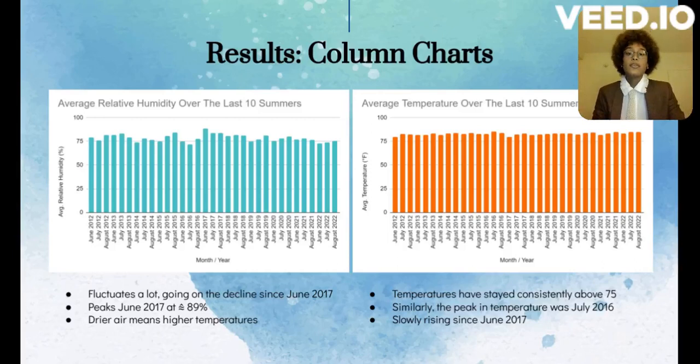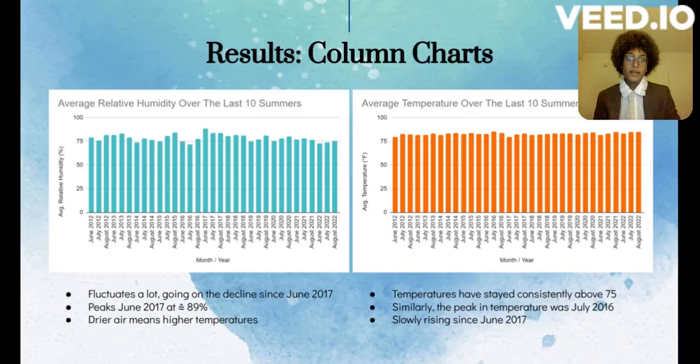However, it is important to note that drier air usually means higher temperatures, as we've established, so the expectation is for there to be higher temperatures around this time as well. And that is somewhat what we see. Overall, temperature seems to stay pretty consistent. It stays above 75 degrees Fahrenheit and actually peaked in July 2016, around the same time that relative humidity peaked, which is certainly a good sign. And it has been slowly increasing, very slowly, since June of 2017, which does support the relationship we established earlier.